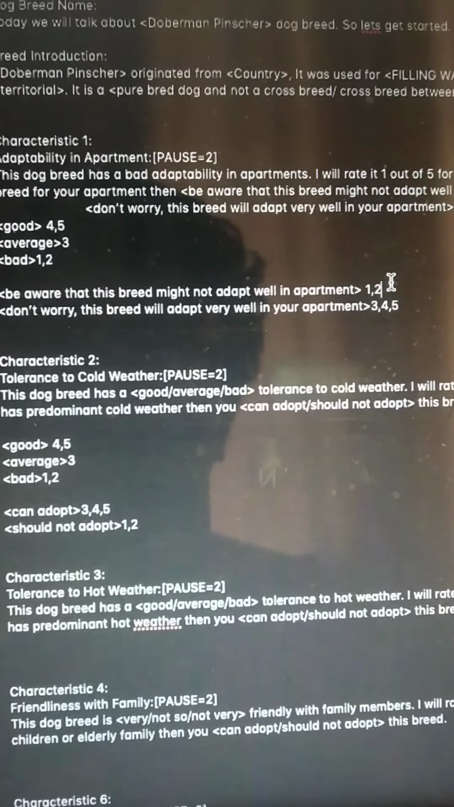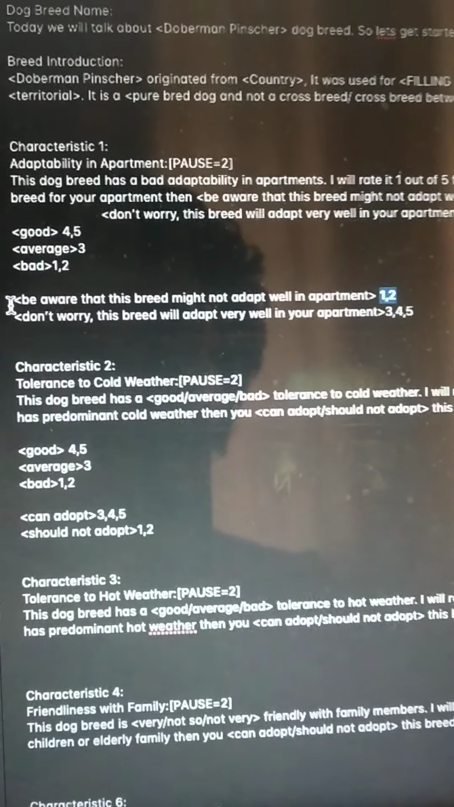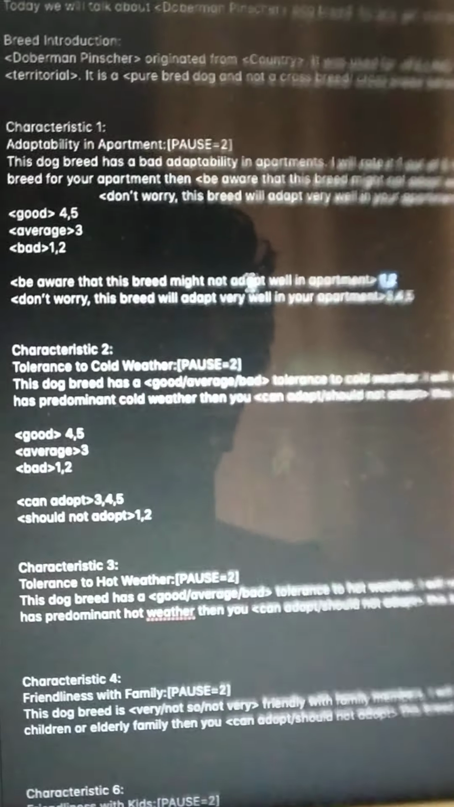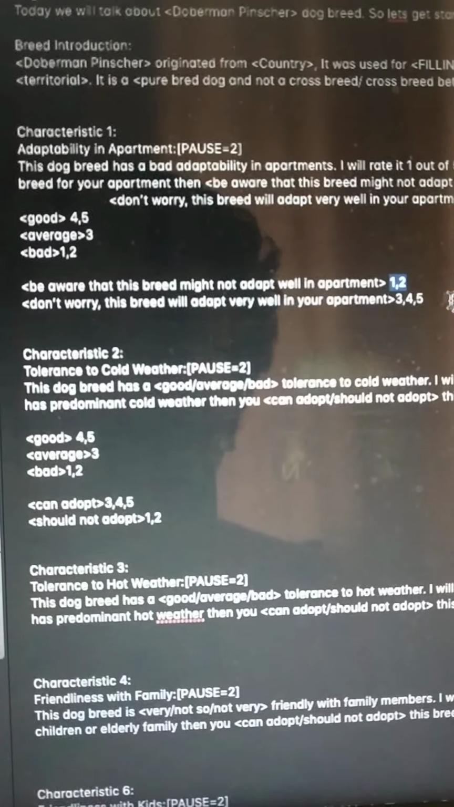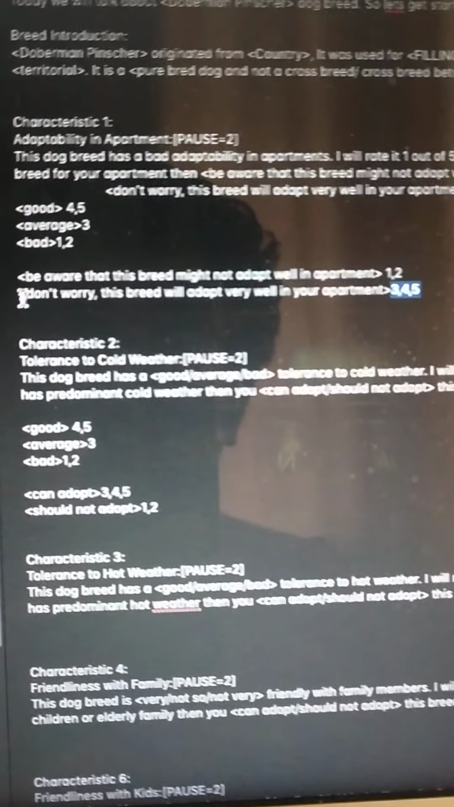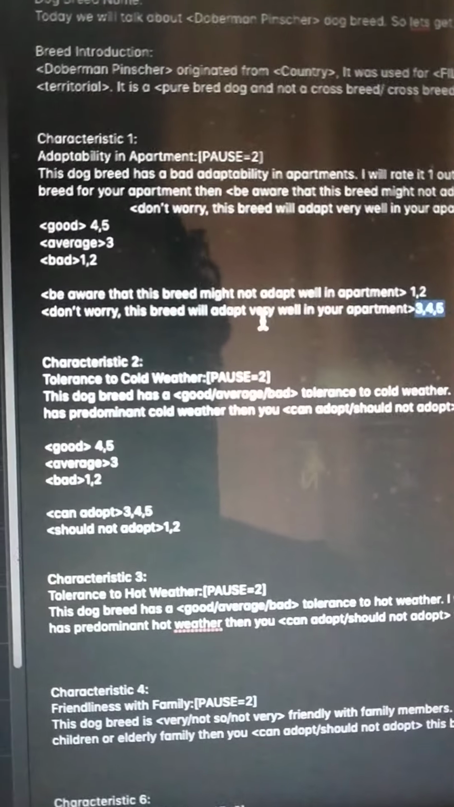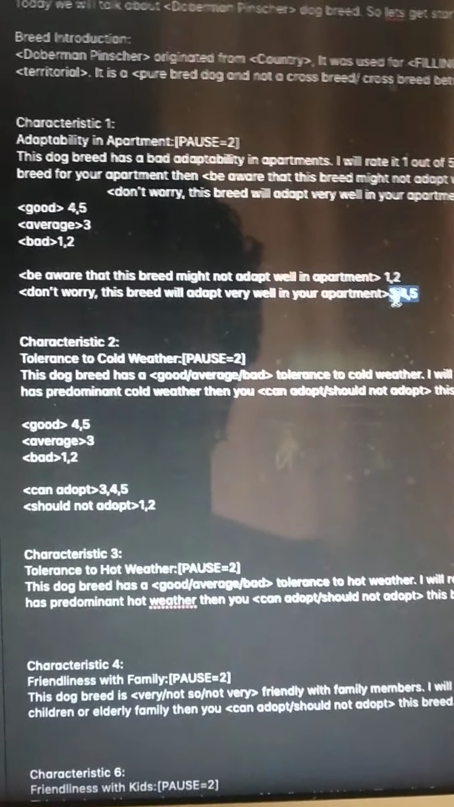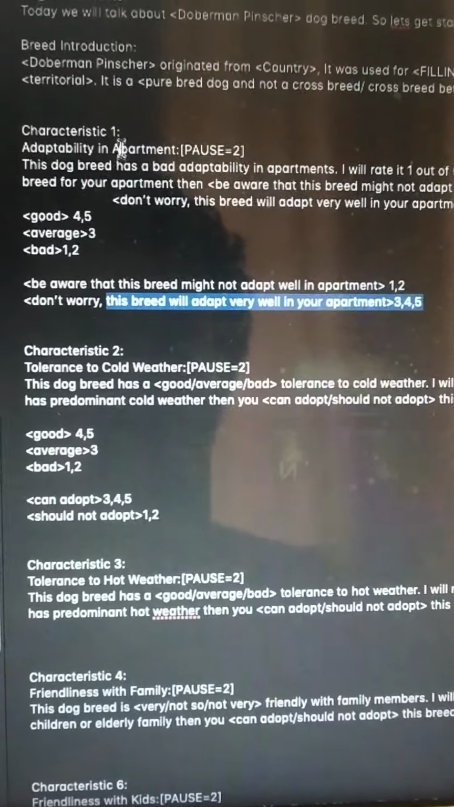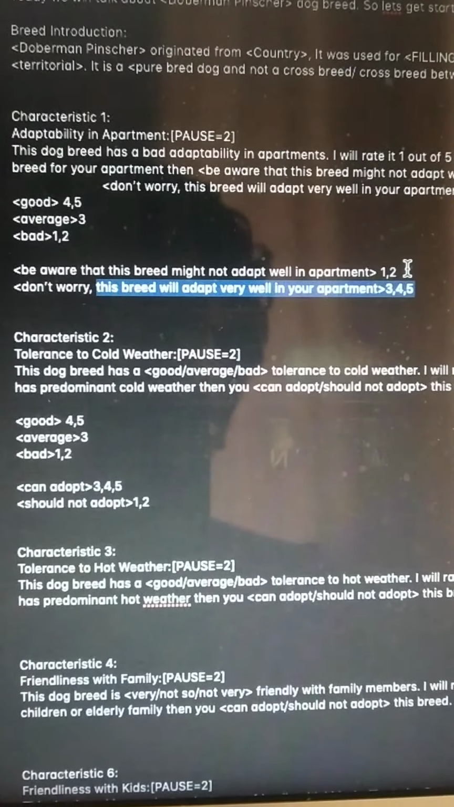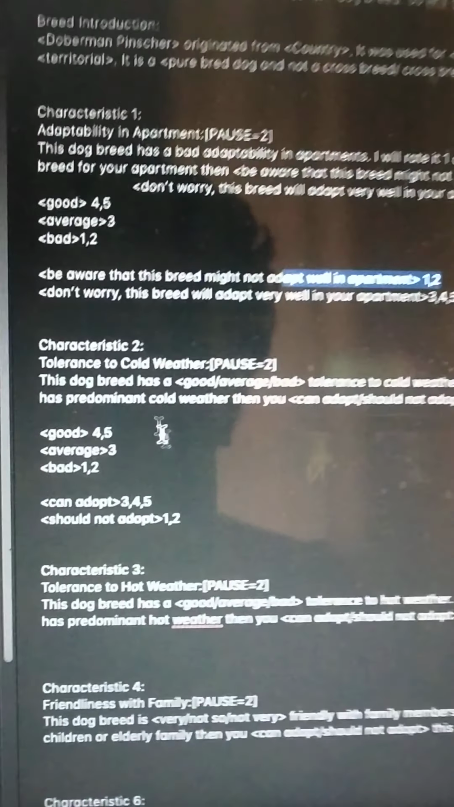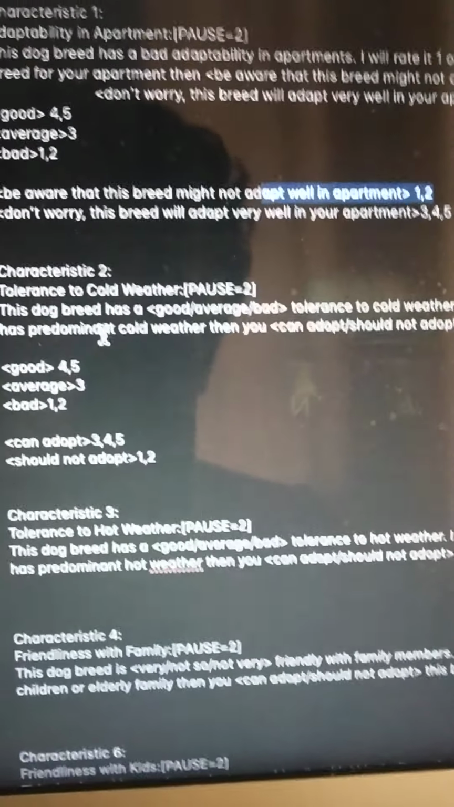So if it's star as 1 or 2, then you should say be aware that this breed is not adaptable in an apartment, which is like might not adapt well in an apartment. If ratings are 3, 4, 5, then you need to choose don't worry, this breed will adapt very well in an apartment. So if you have 3, 4 or 5 ratings, we will talk positive about this dog in this characteristic. If the rating is 1 or 2, we'll talk negative about this breed for this characteristic. Now let me give you another example.